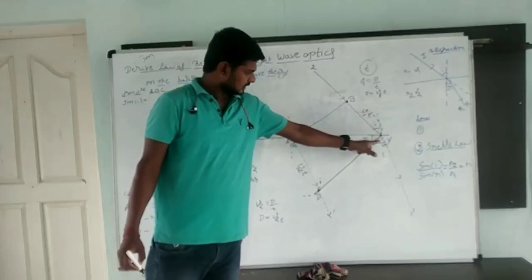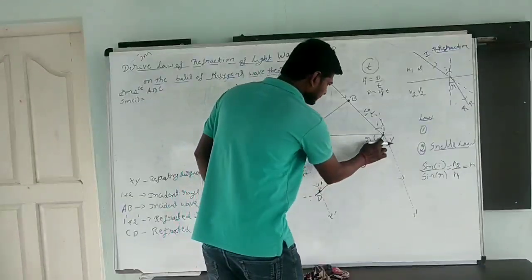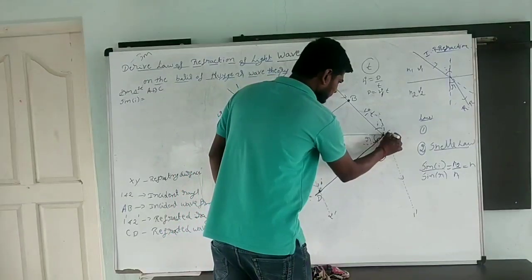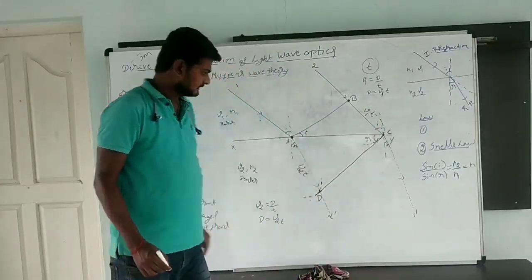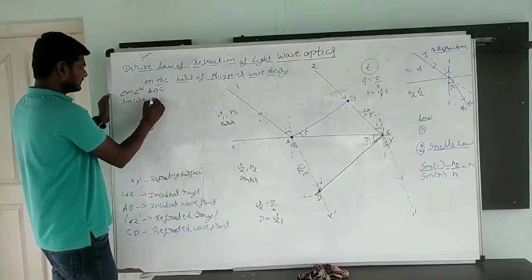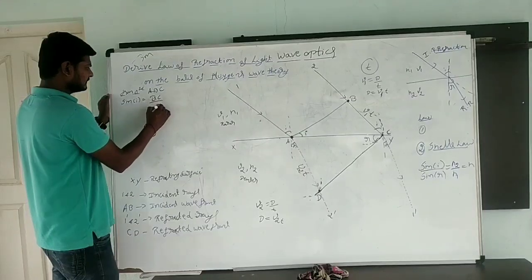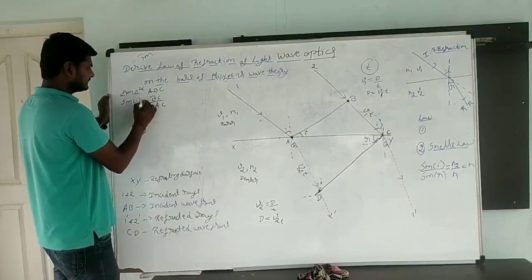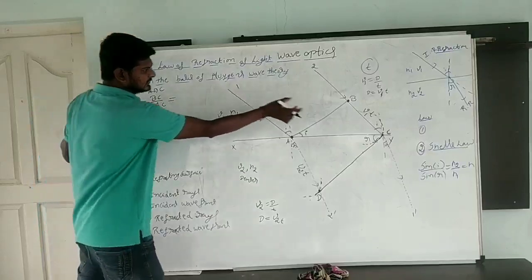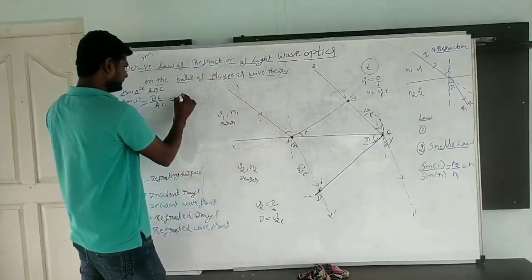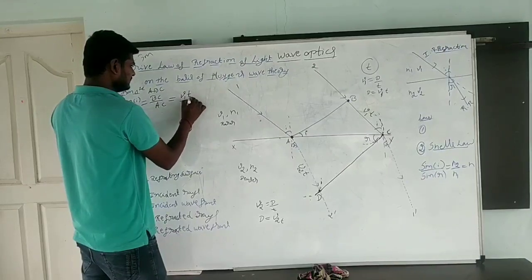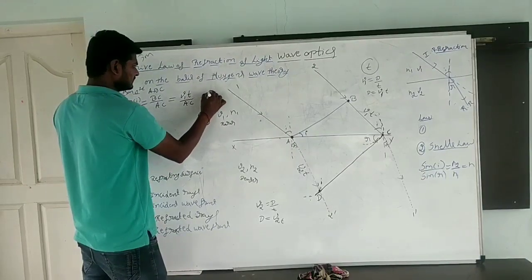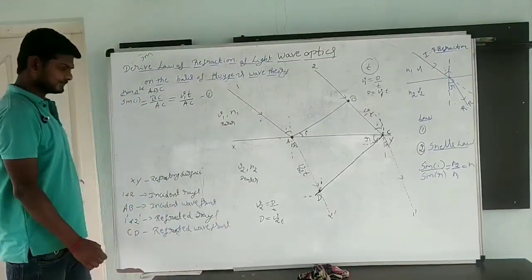Opposite is BC, hypotenuse is AC. So BC by AC. The BC side is V1t, so sin I is V1t divided by AC. This one I am going to take as equation 1.